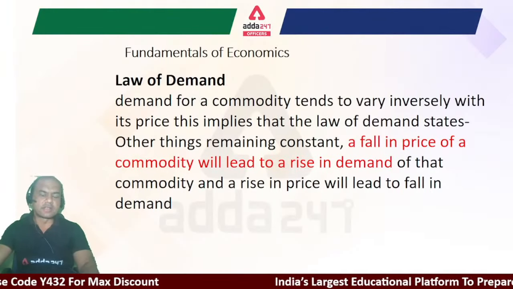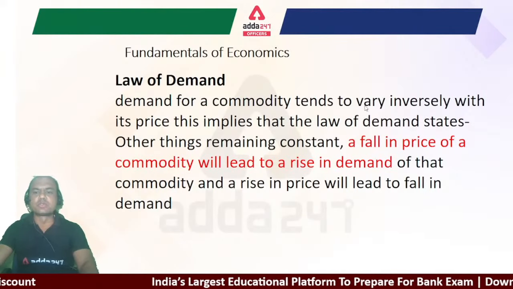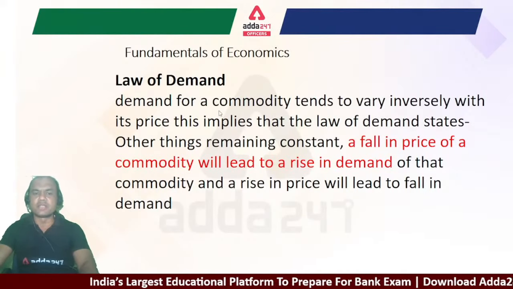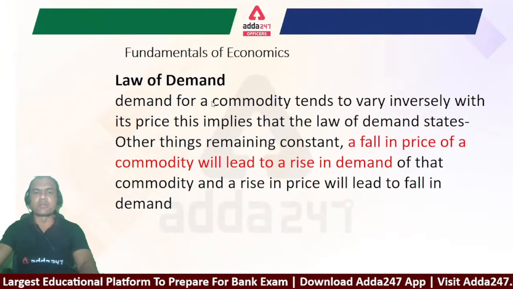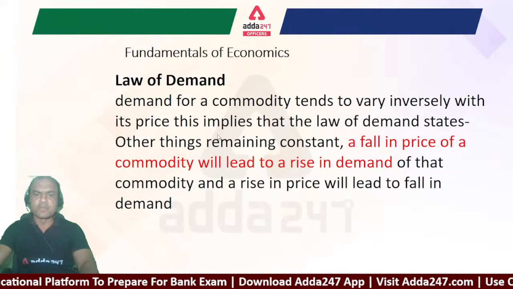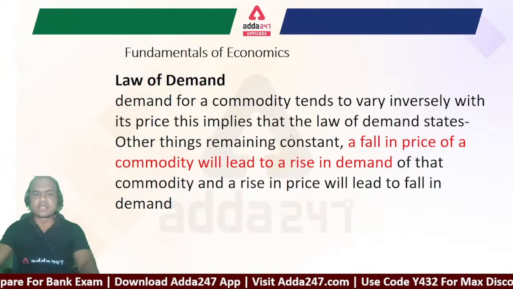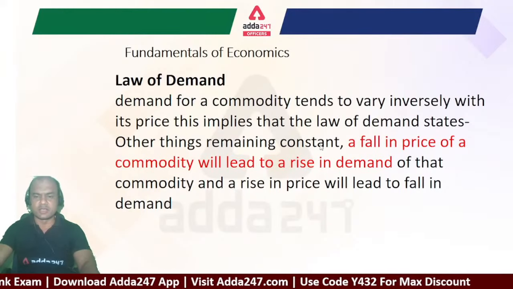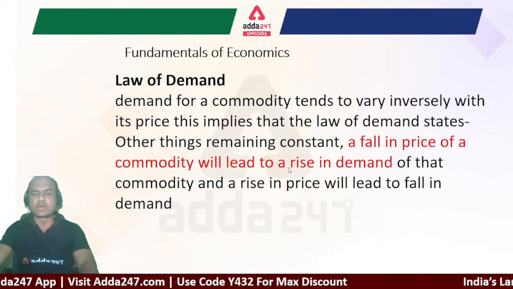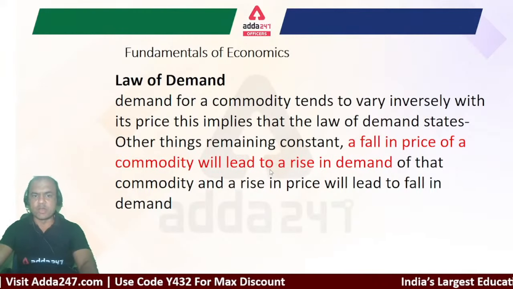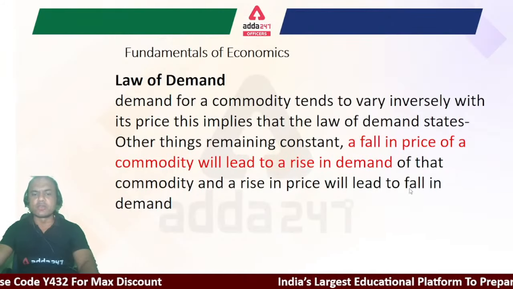Okay, so let's start. Law of demand. Demand for a commodity tends to vary inversely with its price. It means as the price increases, the demand for the commodity will decrease. Okay, so it's given over here. This implies that law of demand states, other things remaining constant, a fall in price of a commodity will lead to a rise in demand of that commodity, and a rise in price will lead to a fall in the demand,